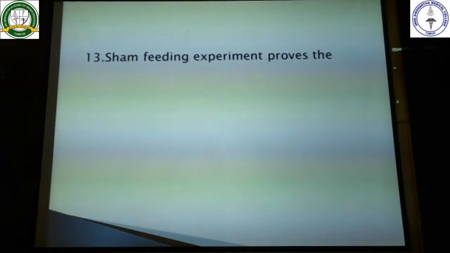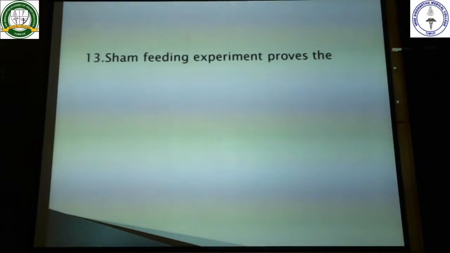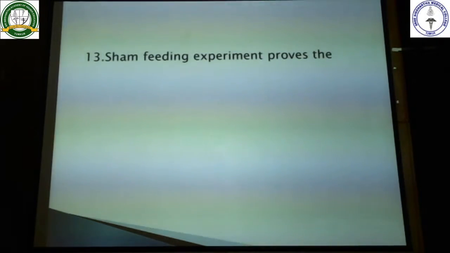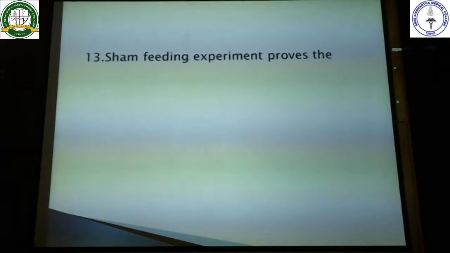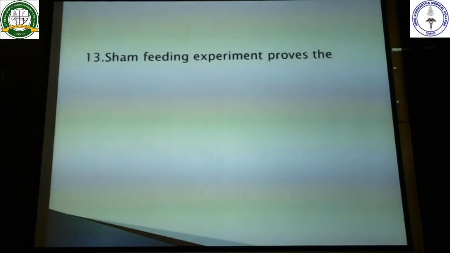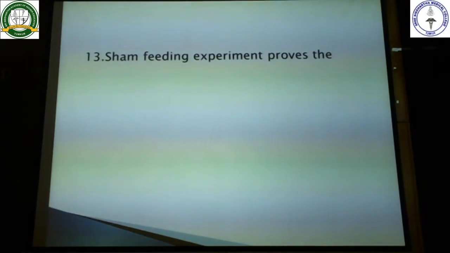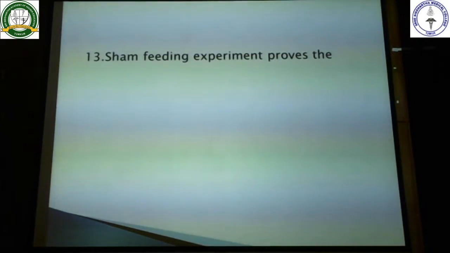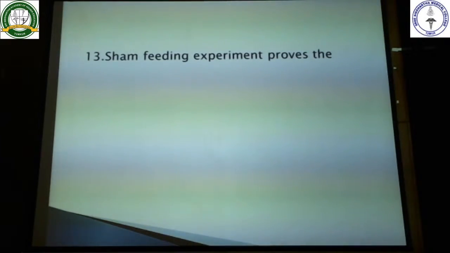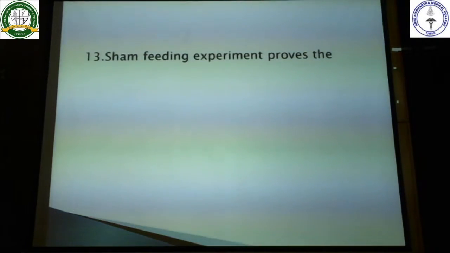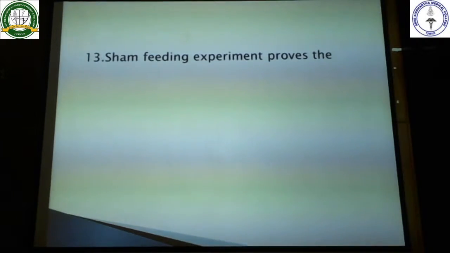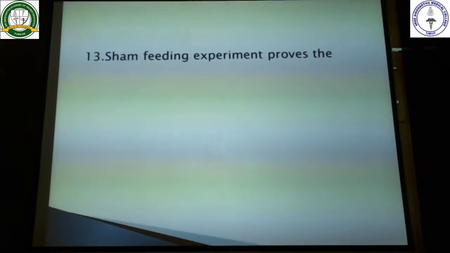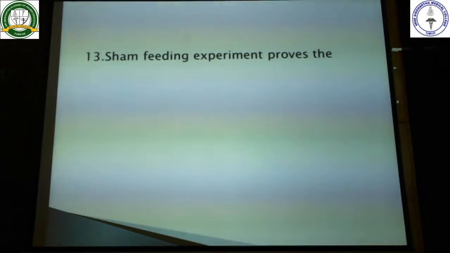Next question is sham feeding. This is one of the favorite questions as far as theory exams and viva are concerned. Sham feeding is also called false feeding. This experiment was done on a dog. The dog was fed food and a hole was made in the neck. So the food was entering its mouth and the dog was getting the satisfaction of eating, but the food was not entering the stomach. It was coming out through the hole in the neck. During this experiment a Pavlov's pouch was also made, and the secretions of the stomach were collected.